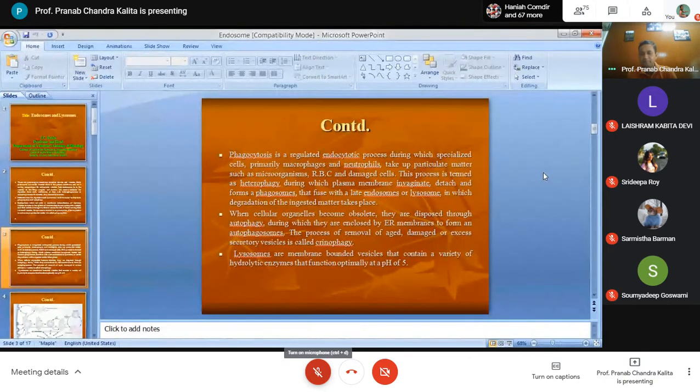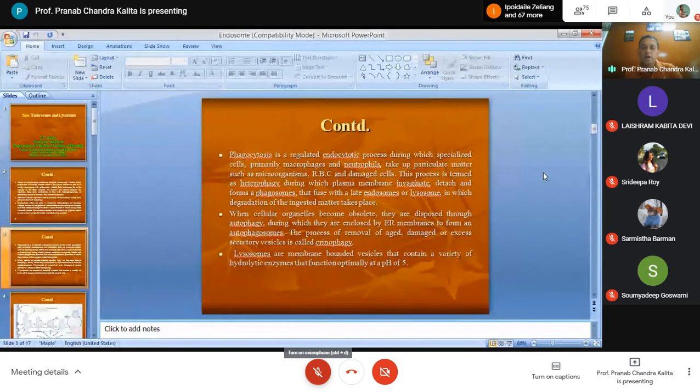Clear? And sometimes there will be excess production of secretory vesicles within the cells, or there are damaged or aged secretory vesicles within the cell. Sometimes, as I know, the smooth endoplasmic reticulum will give rise to the vesicles.